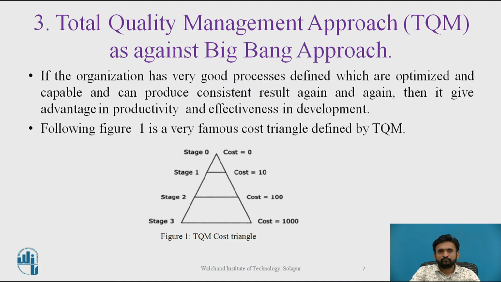Next, stage 1. Even if some defects are produced during any stage of development in such a quality environment, an organization may have a very good verification process which may detect the defects at the earliest possible stage and prevent defect percolation. And if we are moving to stage 2, if some defects escape the verification process, there is still a capable validation process for filtering the defects before the product goes to the customer, right?